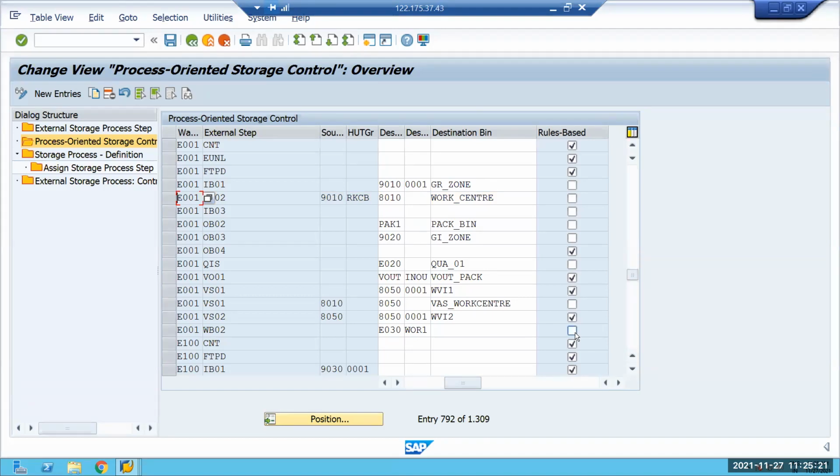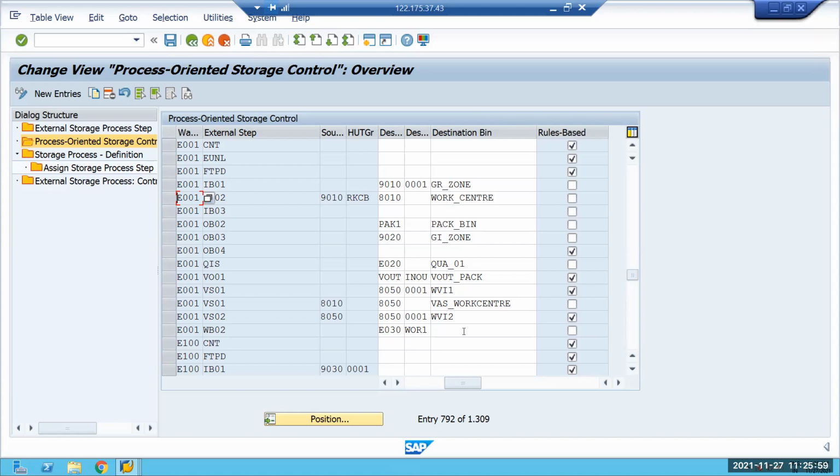Oh, normal packing. I think IB02 is not going to allow it. OB02, that's the scenario I tried, but it was not allowing with the section. Either you have to give only the storage type, or you have to uncheck the rule based and give the input in section and the bin, hardcoded. Okay, sir, I'll check this scenario. OB02 and IB02 are not going to be allowed. Either you have to enter the destination details or rule based. Okay. VAS it is going to allow.